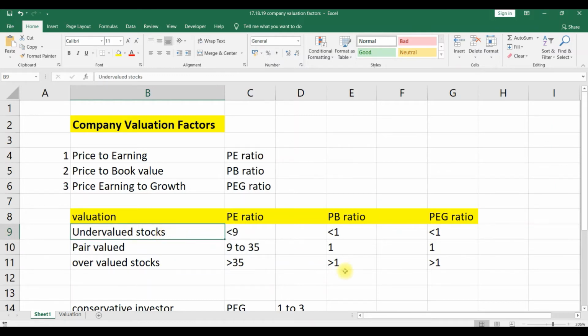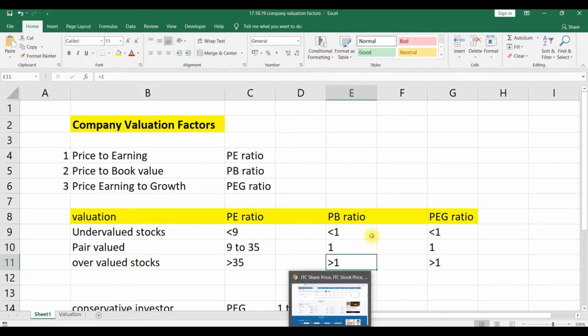Then the second ratio, the PB ratio. If the PB ratio is less than 1, we call such stocks undervalued. If it is equal to 1, fair valued. If it is greater than 1, overvalued stock.